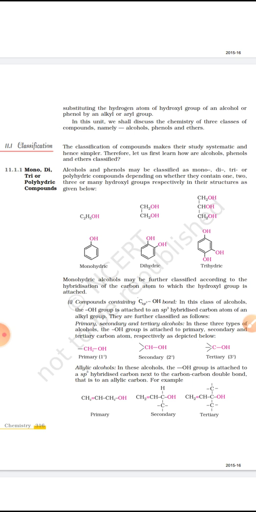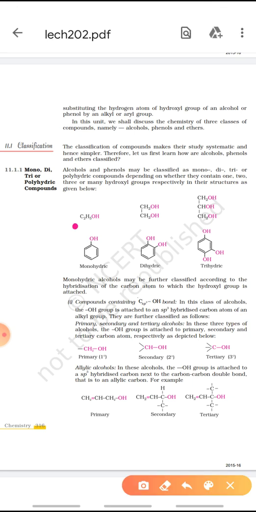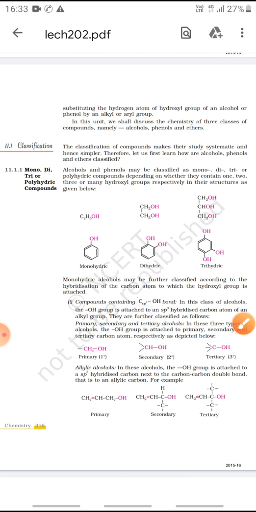Now, starting with alcohols, they can be classified into mono, di, tri, or polyhydric alcohols depending upon how many OH groups are present. For example, you can see in this first compound C2H5OH, only one OH group is present, so it is monohydric alcohol. In the second compound, two OH groups are present, so it is dihydric. Similarly, in this compound, three OH groups are present, it will be trihydric. Similar is the case of phenols: monohydric, dihydric, and trihydric phenols depending upon the number of OH groups present.